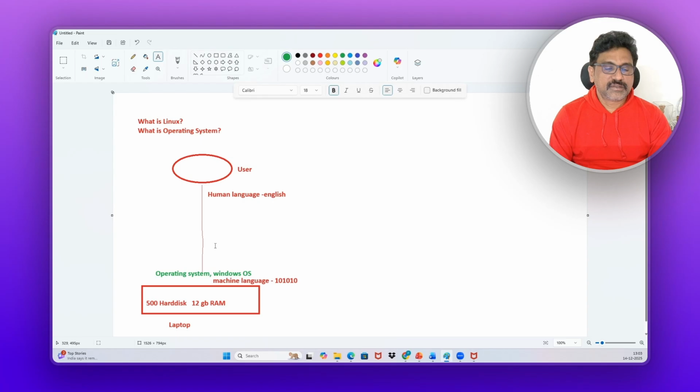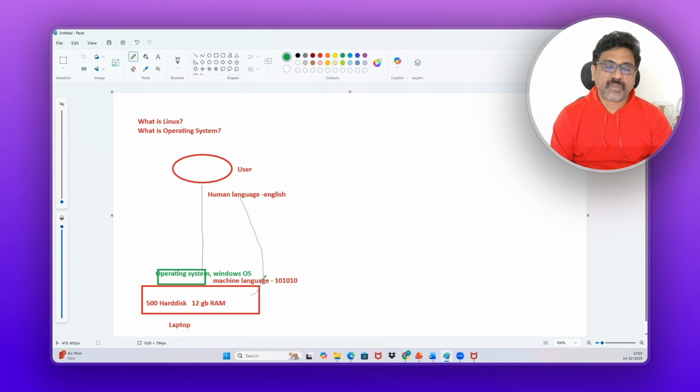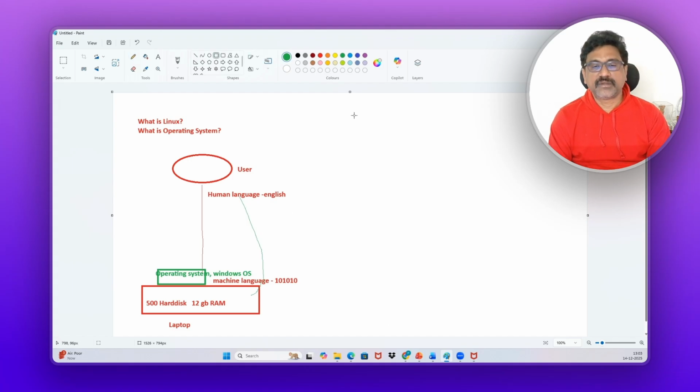Now, what will this Windows operating system do, or any operating system? Let us assume that we install the operating system on top of this hardware. Now, this Windows operating system will translate this human understandable language into machine understandable language. Then this hardware will understand. Fine. Now, if you take a server as an example, we will see. This is the laptop. So this is the major role of the operating system. There are other roles also, we'll see them one by one.